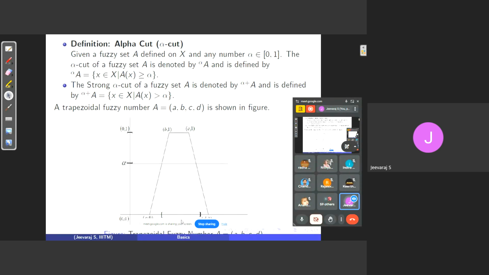Again, those who are working in fuzzy could see the idea of alpha cuts being used in many articles for multiple purposes, right? But what is the real meaning of it? How can we understand this again? We need to understand this idea of alpha cuts. Why do we need to study alpha cuts, right?